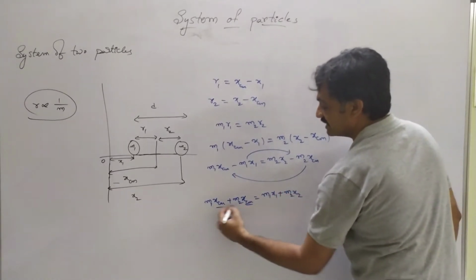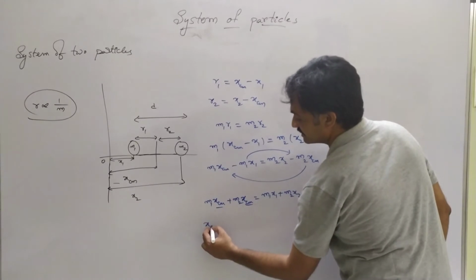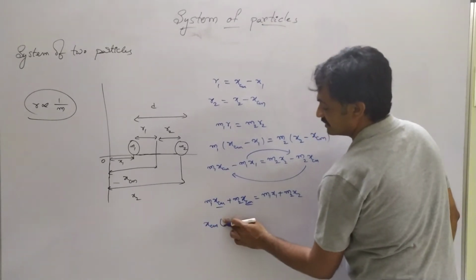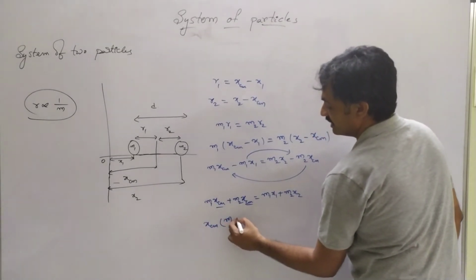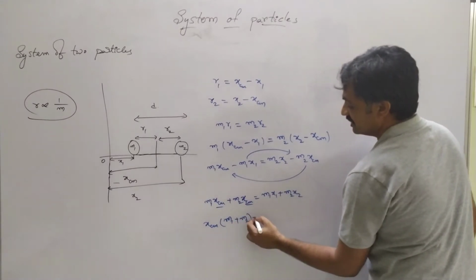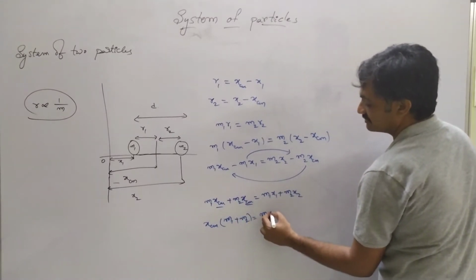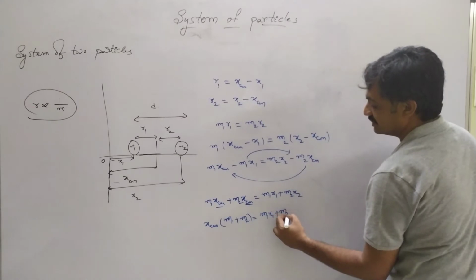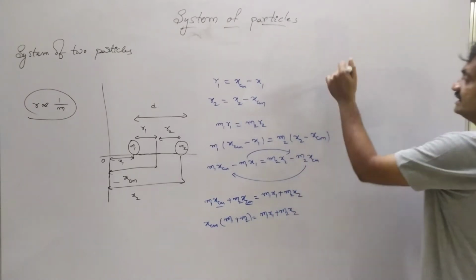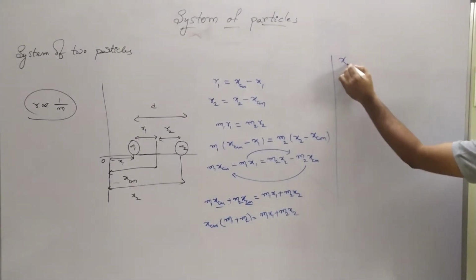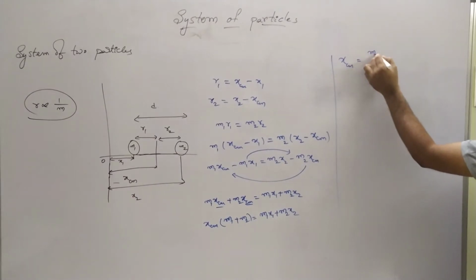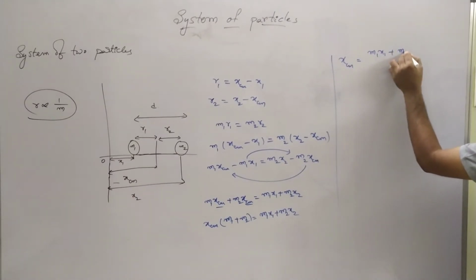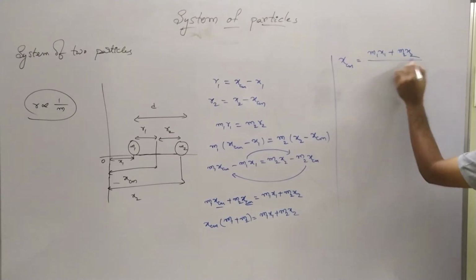Taking xcm as common, xcm into (m1 plus m2) equals m1 x1 plus m2 x2, whereas xcm is equal to (m1 x1 plus m2 x2) by (m1 plus m2).